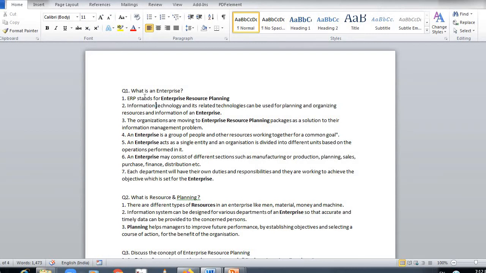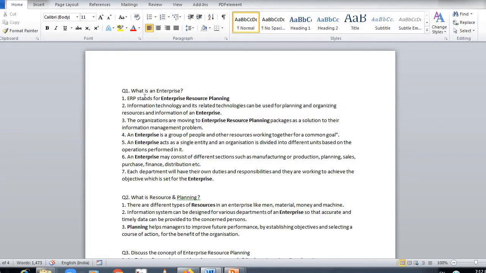Now why has this ERP been used in enterprise? So ERP is integrated with information technology, and there are many ERP softwares available in the market that boost the enterprise in running smooth functioning of an organization. So with the help of information technology and related technology, what happens in an enterprise is planning and organizing work becomes smooth and all the resources are used efficiently. So this is the first theory question, that is what is an enterprise, that I have explained to you.